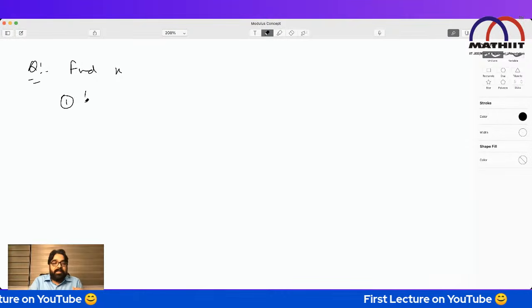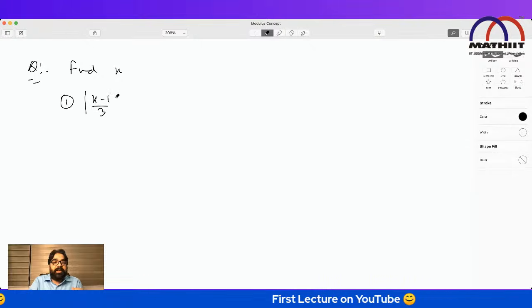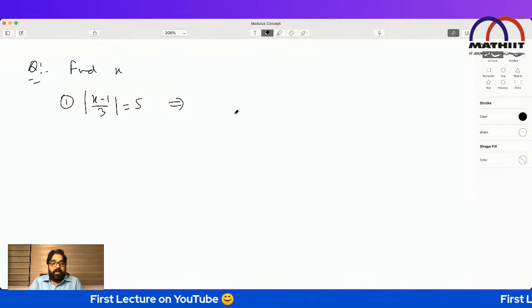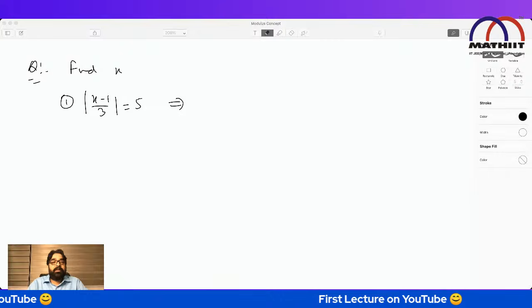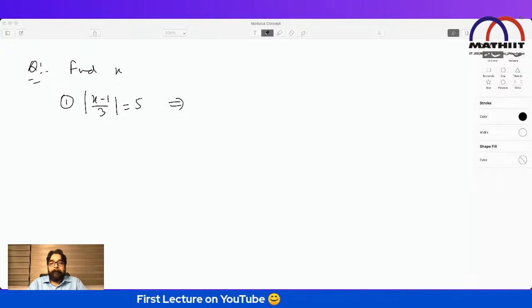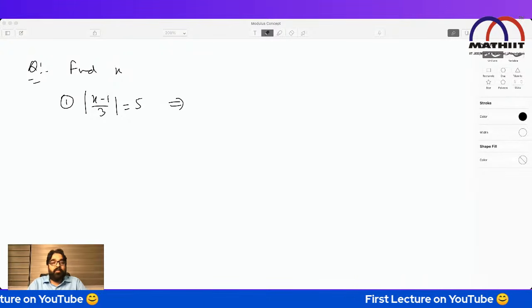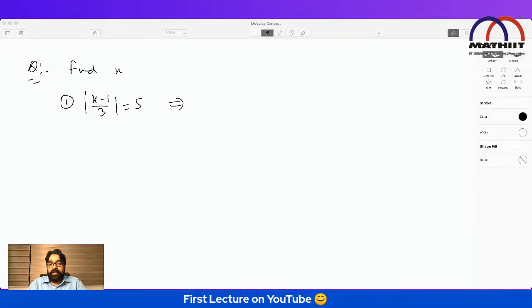First one: if I say mod of (x minus 1) by 3 is equal to 5, then what will be the answer? Quickly, as fast as you can, let me see who can give the answer first. What are the possible values of x?